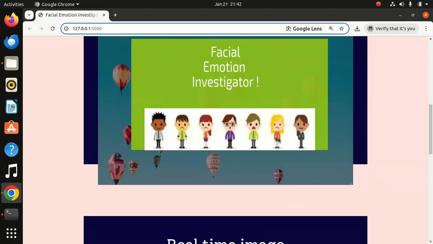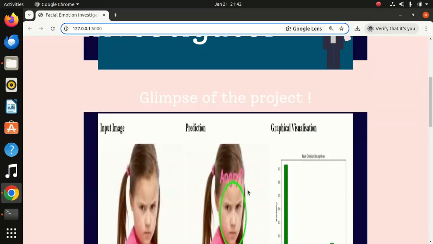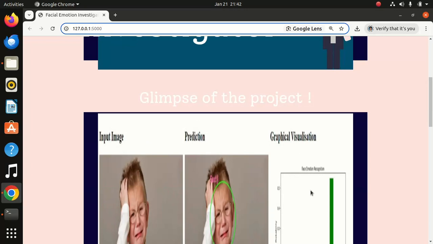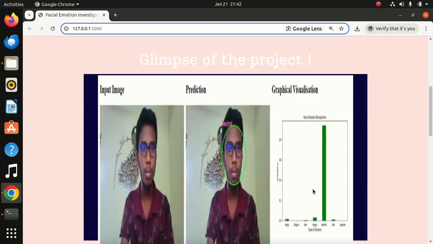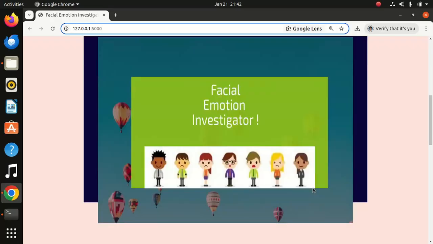Now I will take, so this is very interesting, the angry graph comes, the happy, and then graphical visualization. Then now we will go through an image.